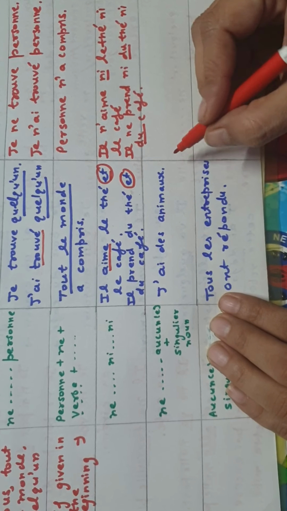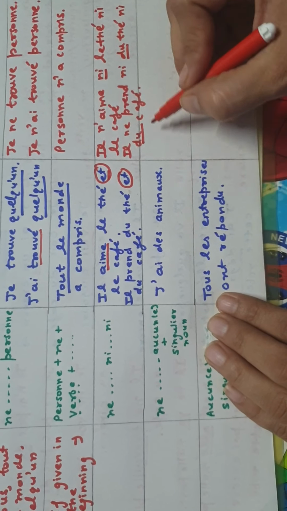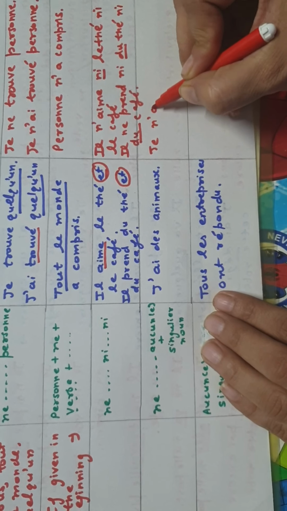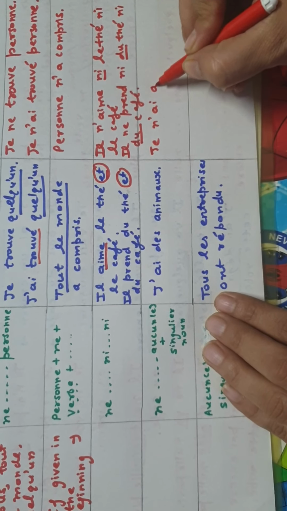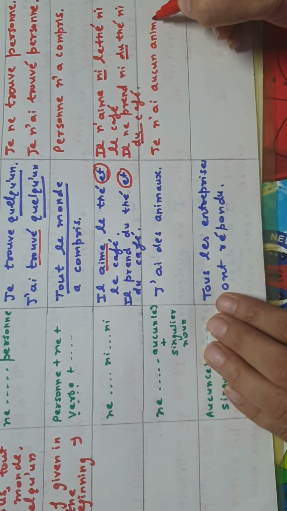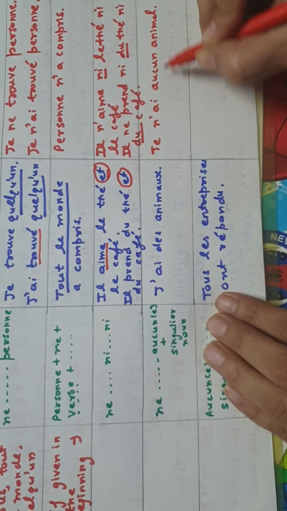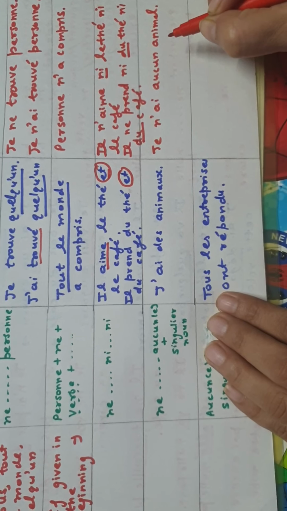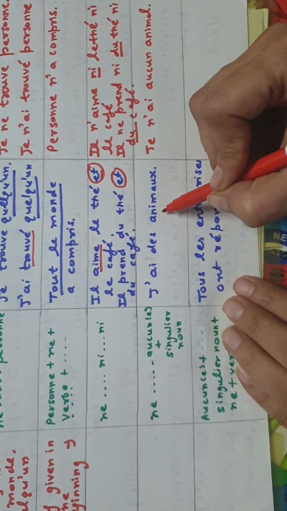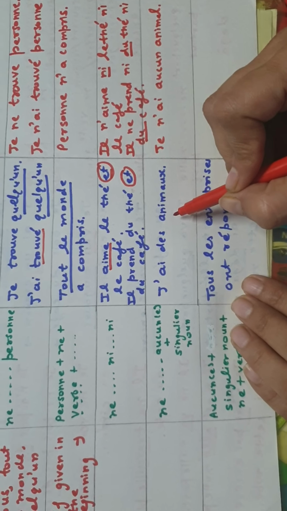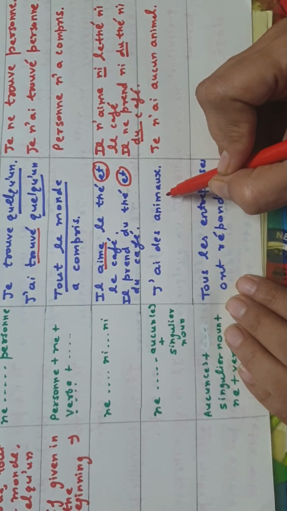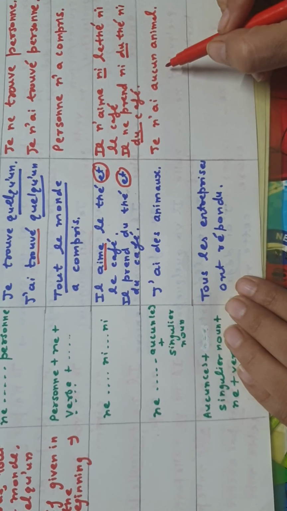So what should be the negative of this? It will be je n'ai aucun animal. I have made it, I don't have a single animal. Okay, so this is how we use aucun. And if you make the negative like je n'ai pas d'animaux, that will also be a correct answer. But if you don't want to use the apostrophe and animaux, you can use aucun also in this.